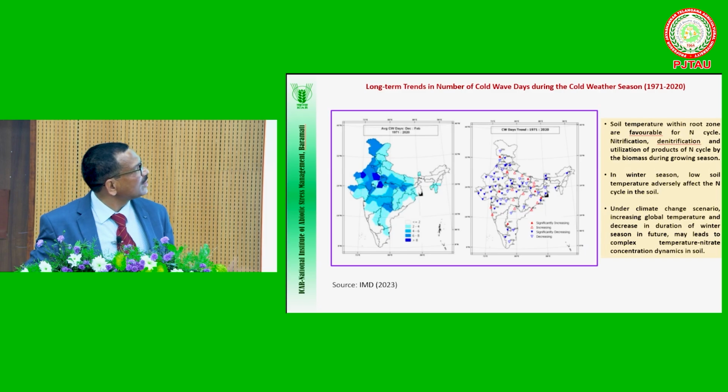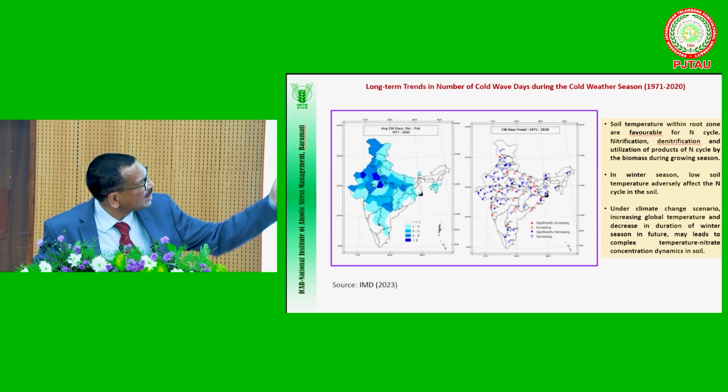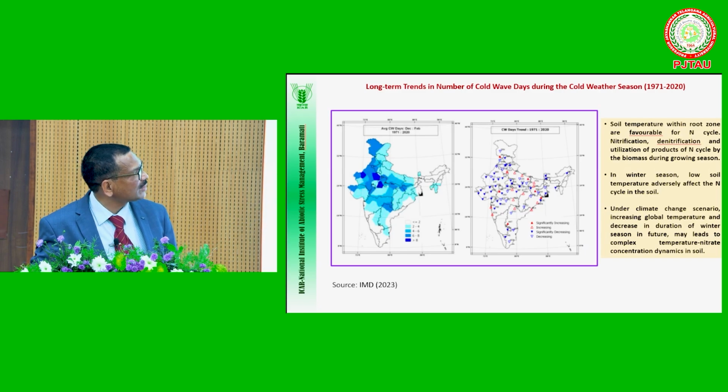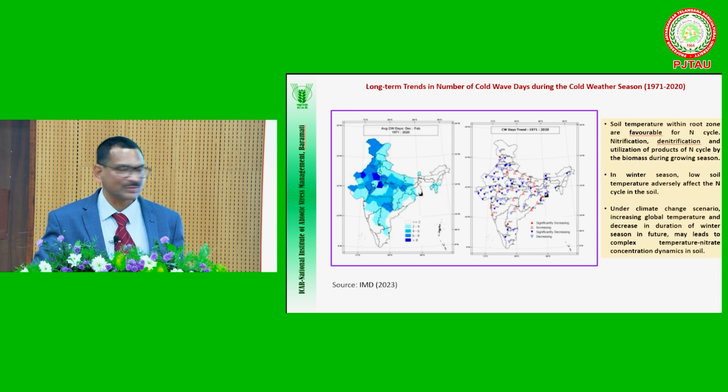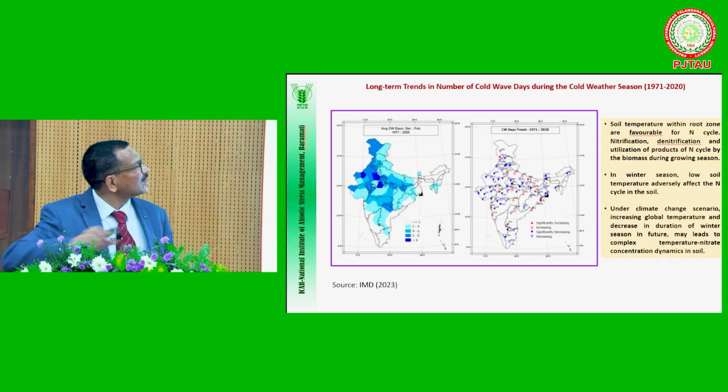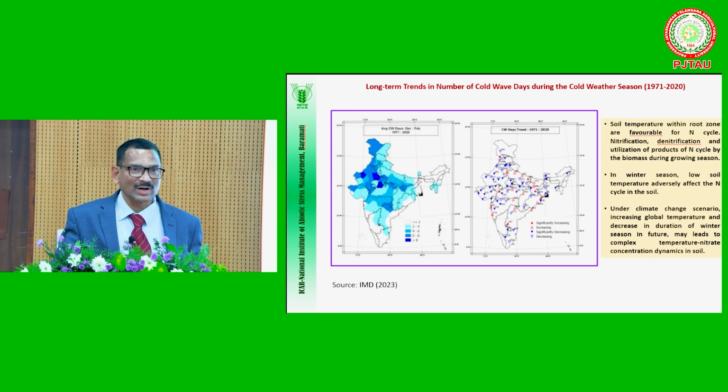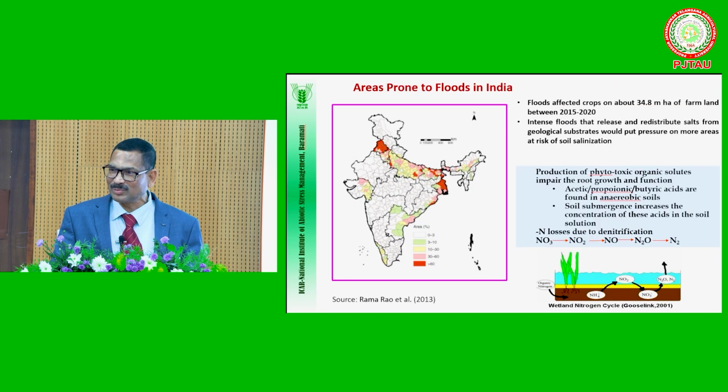Like that, there are also cold waves. For example, nearly 30 million hectares of soils are affected by cold waves. Cold waves also adversely affect temperature, nitrate concentration, and nitrate transformations in the soils. And of course, there is waterlogging. If you see the waterlogging, now even in November, Maharashtra, for example, Beed district. I visited that along with the agriculture minister. Beed district normally has very low rainfall and is a drought area, but floods were there in the month of November.